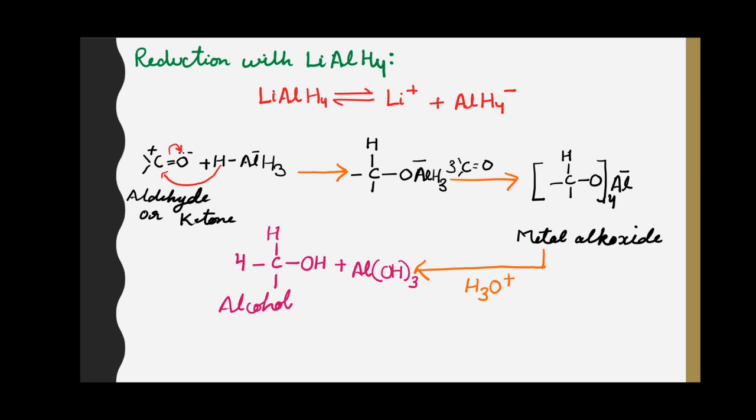Here aluminium alkoxide is formed, and this molecule again reacts with three molecules of aldehydes or ketones, giving a metal alkoxide in which the aluminium atom is bonded to 4 alkoxy groups, and this metal alkoxide, when hydrolyzed, gives alcohol and aluminium hydroxide.